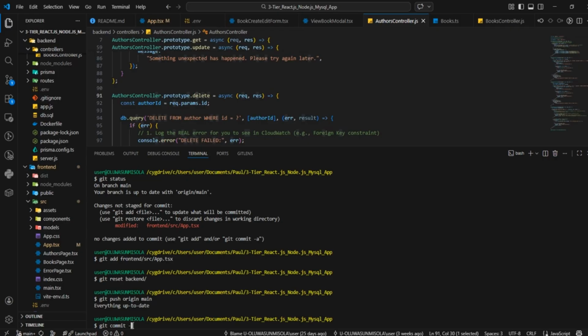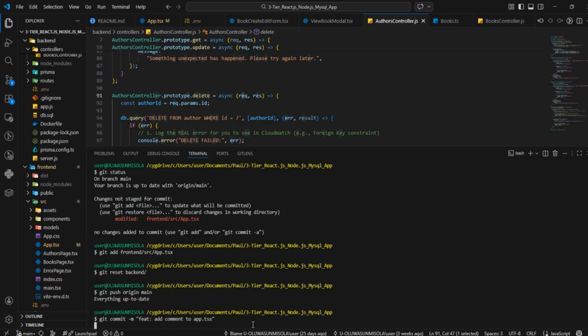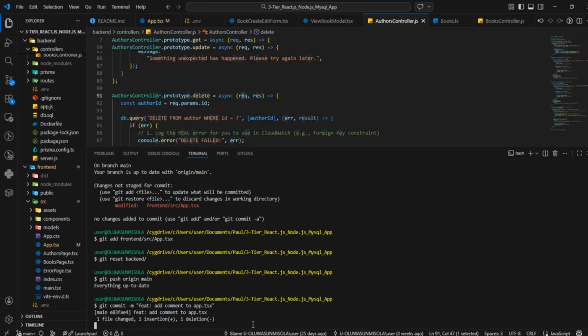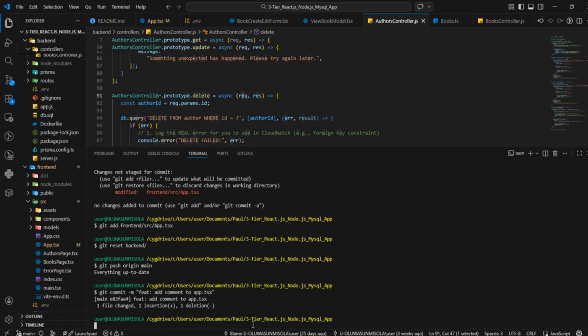Git commit -m. Then we write feature: we added comment to app.tsx. This is so we are able to add comments to this. So we git commit. Now that we've done git commit, now we want to git push successfully. So this time around it's gonna work. Okay. So git push origin main.